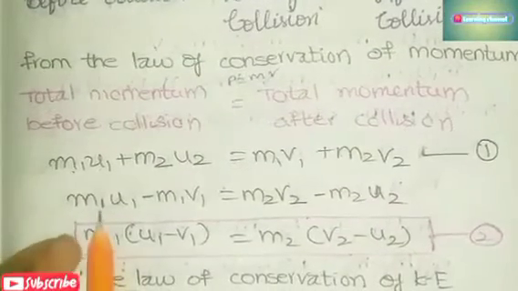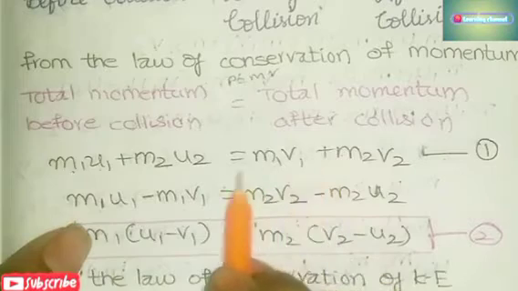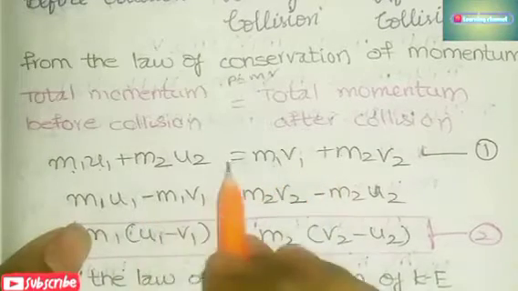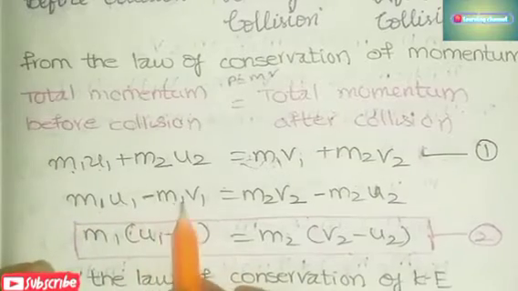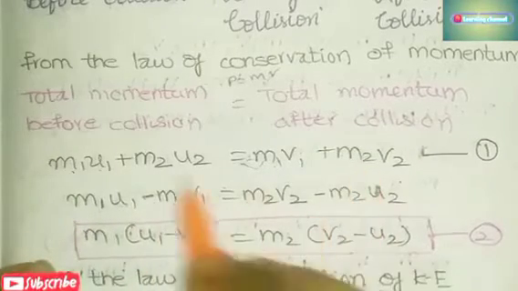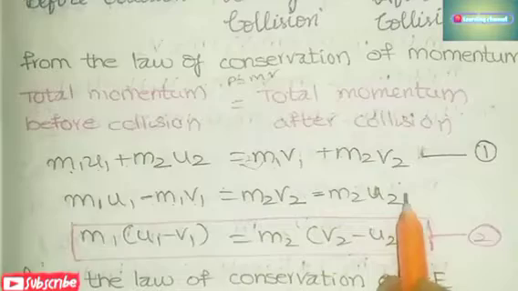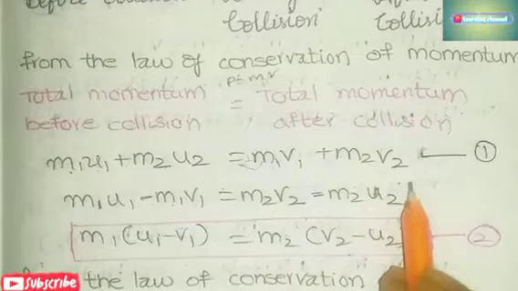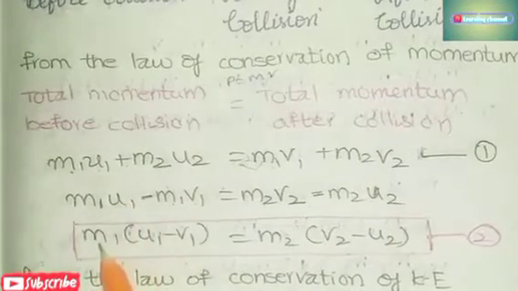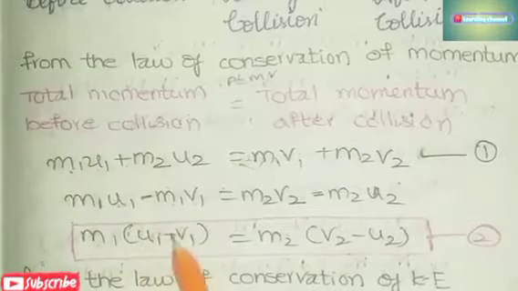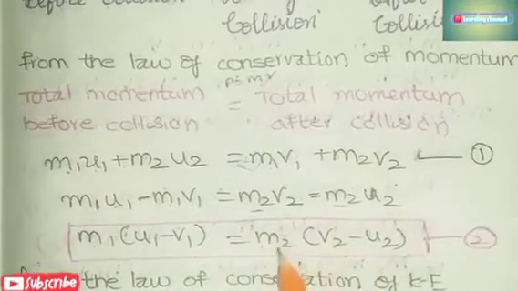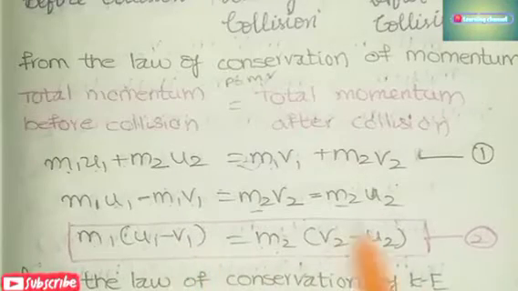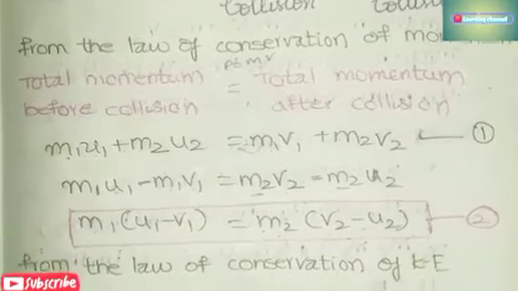Now send m1 v1 to this side. Here it is addition, so it will become minus m1 v1, that is m1 u1 minus m1 v1 equals m2 v2 minus m2 u2. Take m1 common: m1 times (u1 minus v1) is equal to m2 times (v2 minus u2). This is equation number 2.